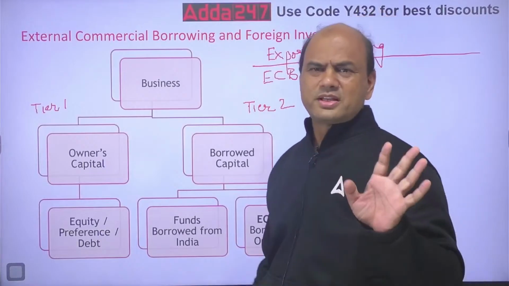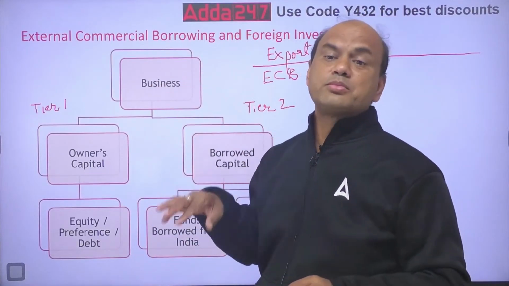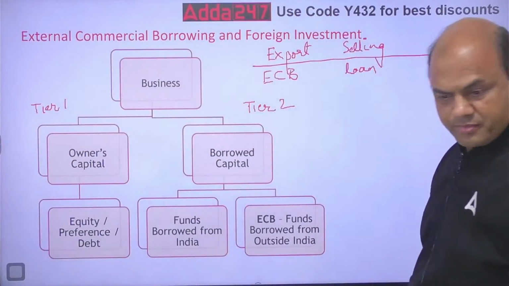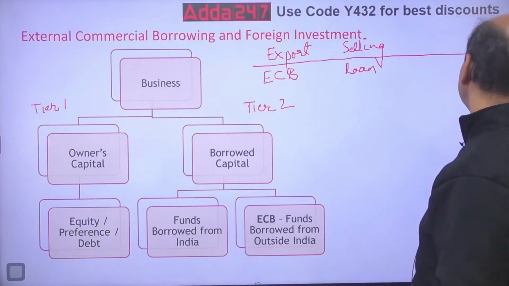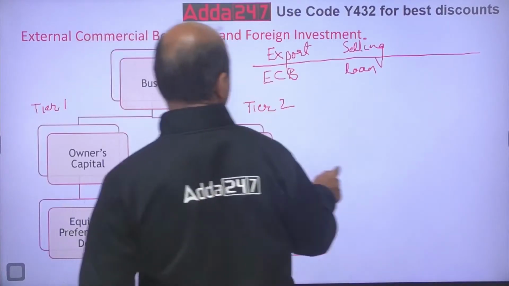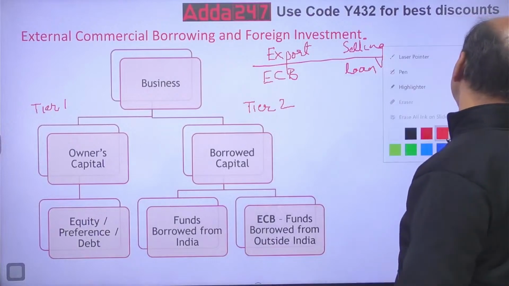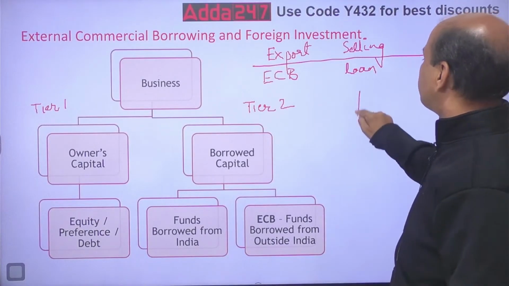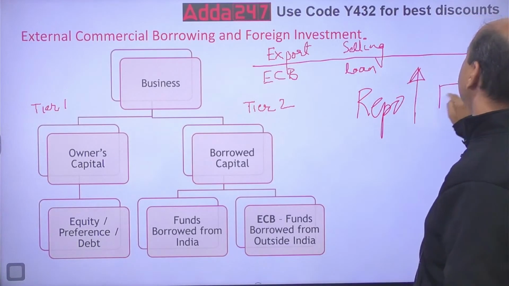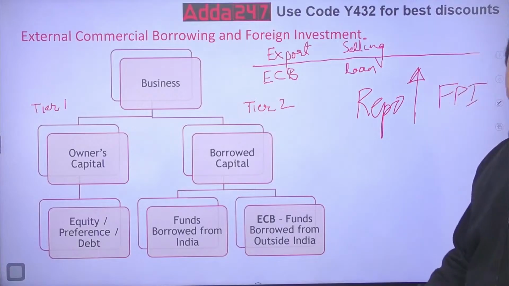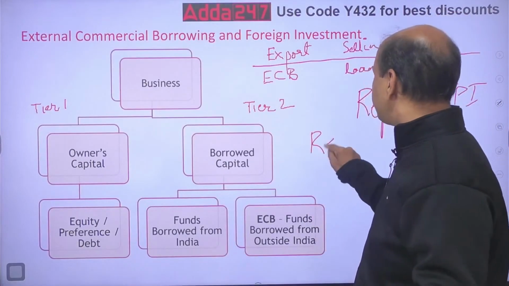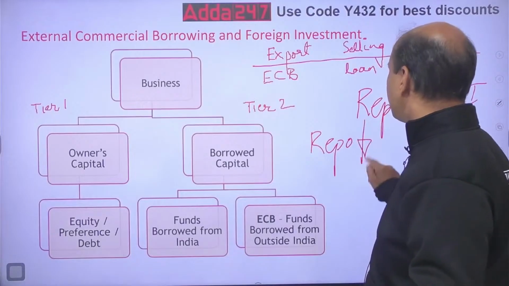See, there are two things. If your repo is up, people will invest more in FPI. Okay, let me write it. See this. If my repo is up, then people will do more FPI. Okay? And if my repo is down, my repo is down means what? Repo down, down means what will be up?